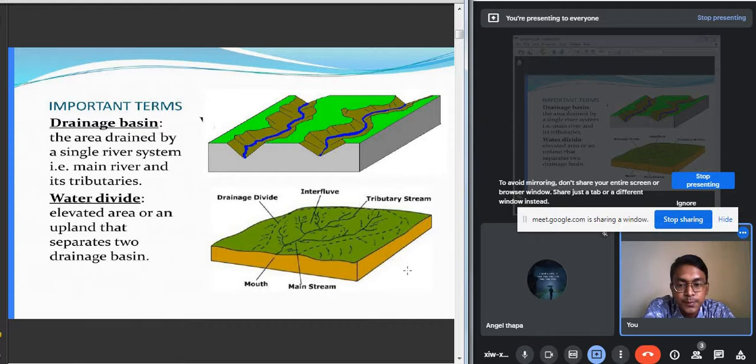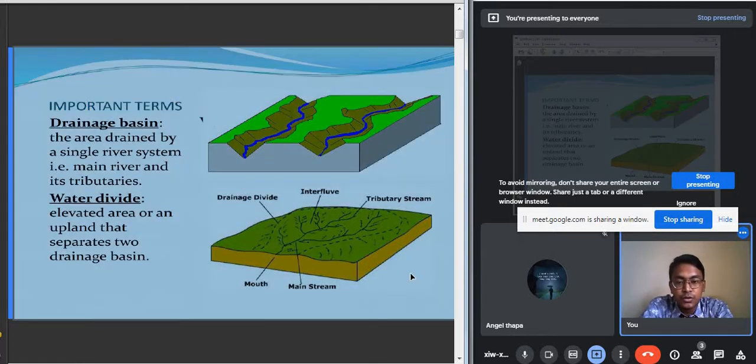Tributary means when the main river is joined by some small streams or by some other rivers, they are known as the tributaries of the main river. And sometimes the main river gets divided into different branches, and they are known as the distributaries. So this is the meaning of the terms tributary and distributary.